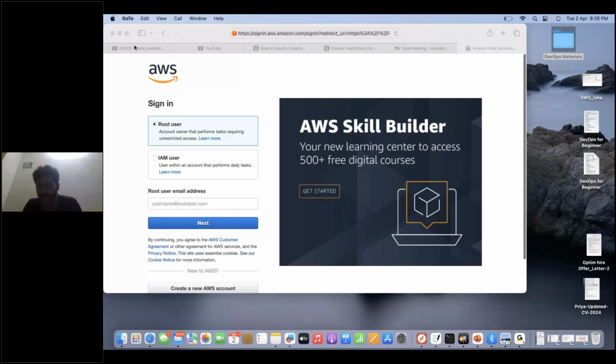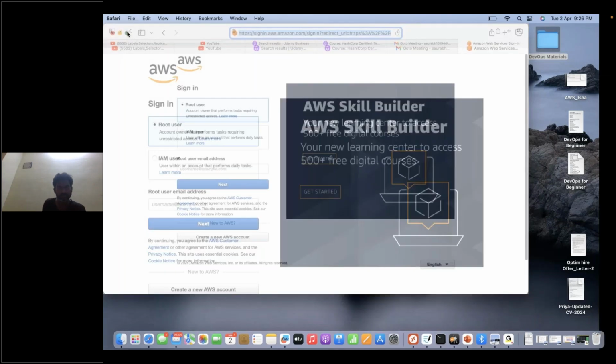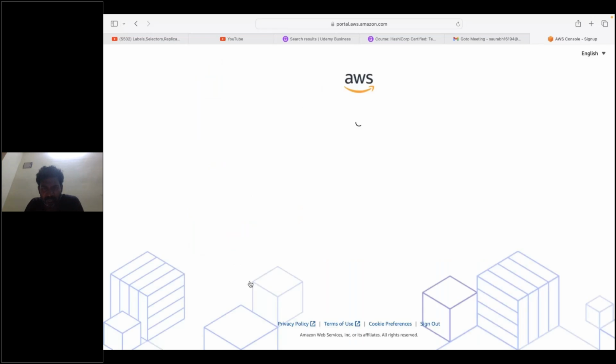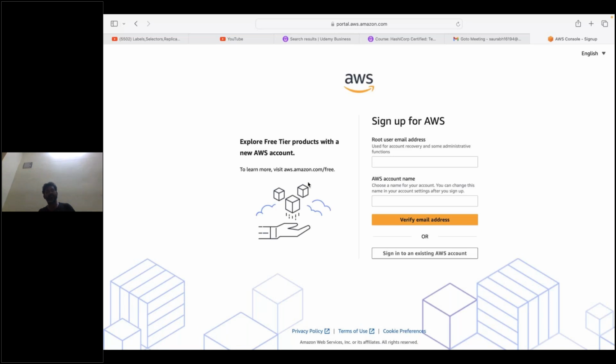Okay. So this is the AWS page. You can go here and click on create a new AWS account. Once you click here, it will take you to this page where you can enter your root user email address and then your account number.